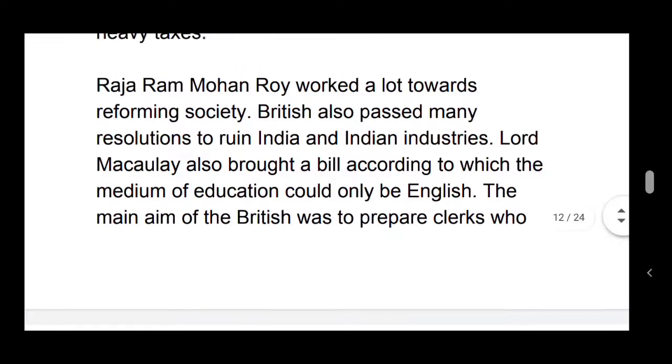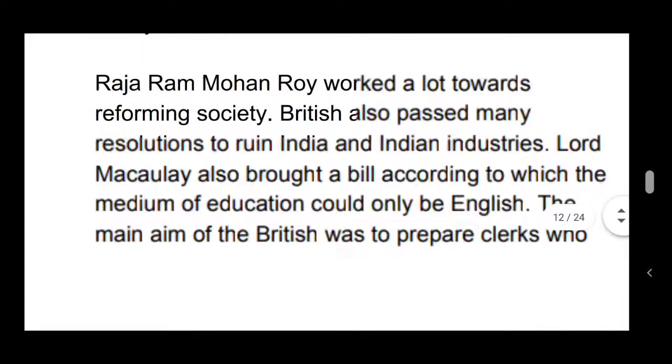And the next thing is Raja Ram Mohan Roy. Raja Ram Mohan Roy worked a lot towards reforming society, to purify society. The British also passed many resolutions to ruin, to destroy India and Indian industries.